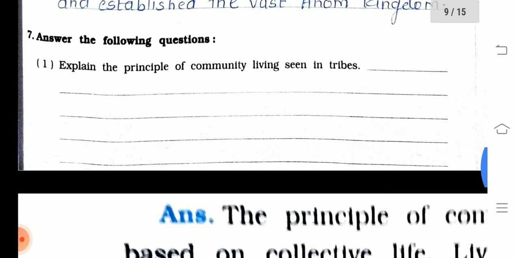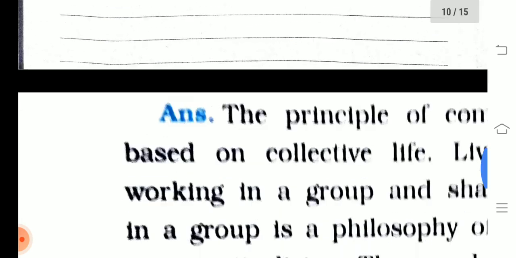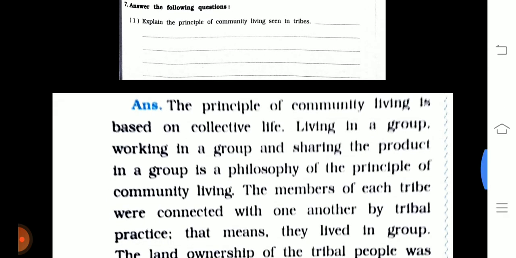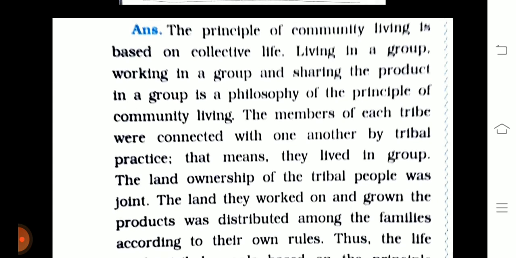Question number 7. Answer the following questions. First one, explain the principle of community living seen in tribes. The principle of community living is based on collective life: living in a group, working in a group, and sharing the product in a group is the philosophy of the principle of community living. The members of each tribe were connected with one another by tribal practice. That means they lived in a group.